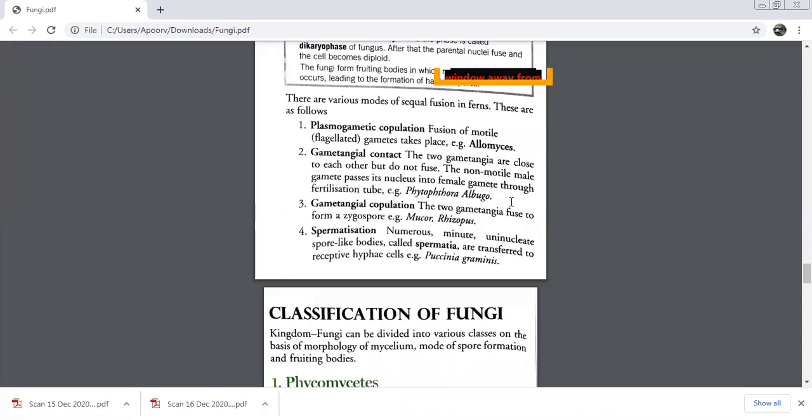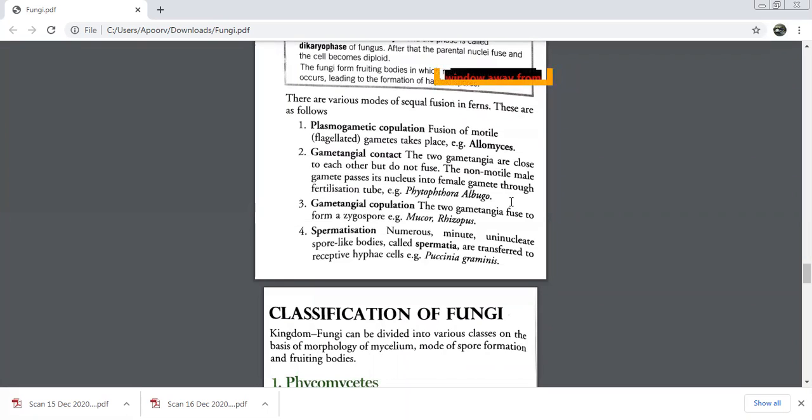What is it called? Fertilization tube. So here gametes are not coming closer. What are coming closer? Gametangia. Very good.